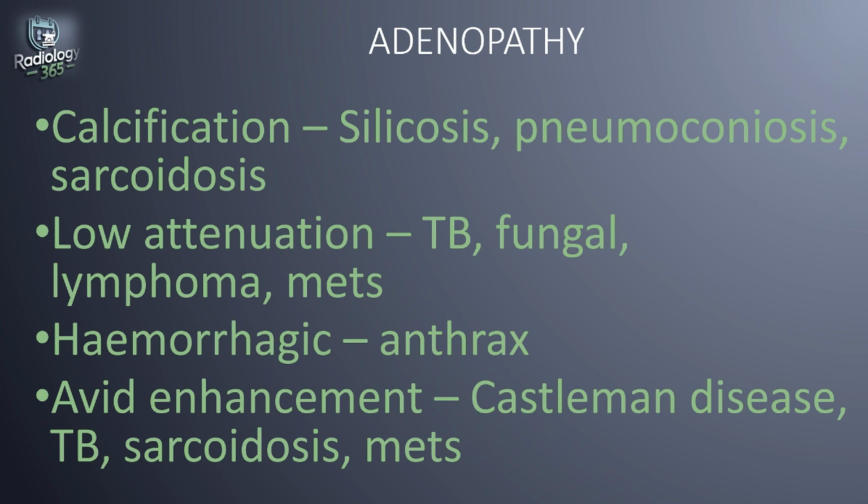We mentioned Castleman disease as one of the causes of avid enhancement. Now, Castleman disease is also known as angiofollicular lymph node hyperplasia. And as we see, there's angio in there, meaning blood vessels. So it makes sense that it will be avidly enhancing. It's a cause of highly vascular thoracic lymph node enlargement, and the key imaging feature is avidly enhancing lymph nodes.